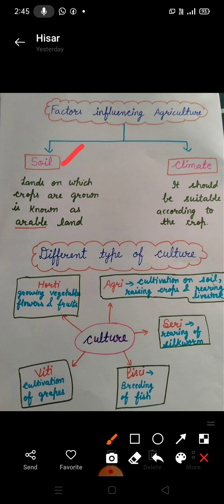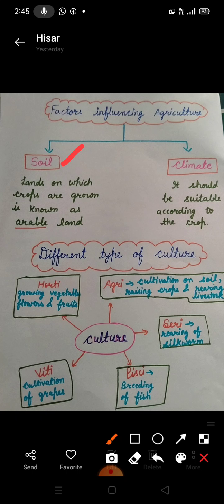Different types of soils are required for different types of crops. Clay soils are more suitable for the cultivation of rice because they retain water for a long time. Fertile sandy soil is useful for the cultivation of wheat, while cotton grows best in areas where black lava soils are found. So that is the main factor.